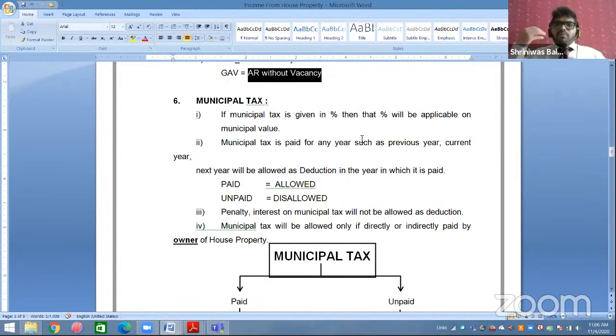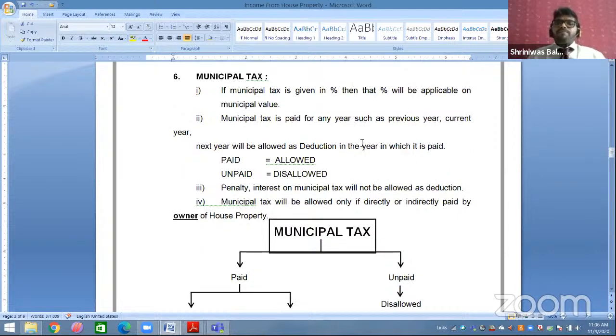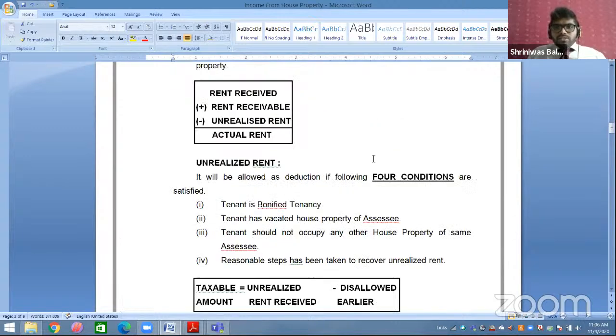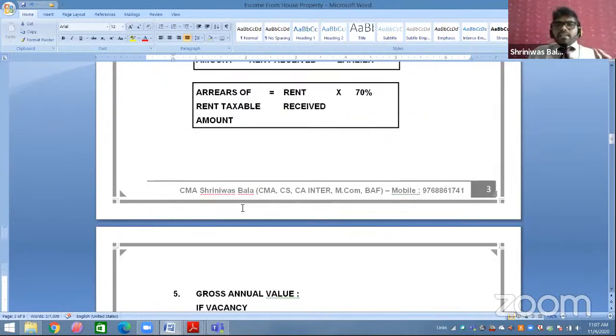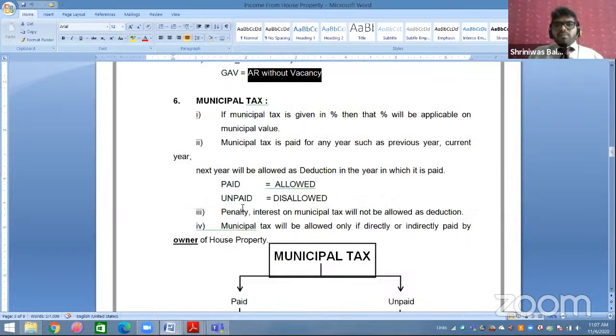Now there are some points related to municipal tax we will discuss. If the municipal tax amount is given in percentage, then that percentage is to be multiplied with the municipal value only. See what happens, students, this municipal tax is written next to gross annual value. In a hurry in the exam, we multiply with the gross annual value, which is completely wrong. I have checked, so many people do this. If the municipal tax is given in percentage, students, please multiply with municipal value.